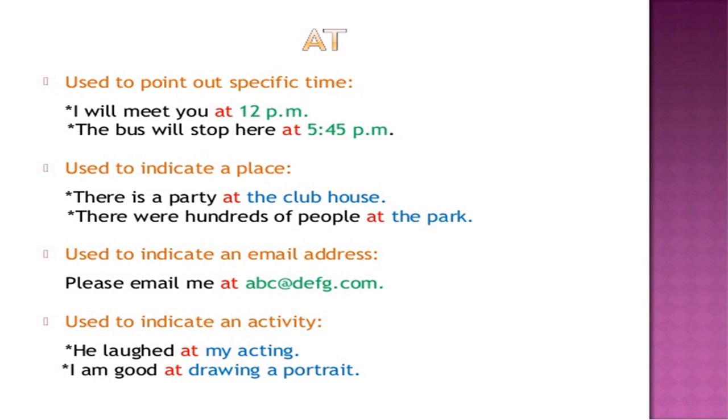Used to indicate a place. There is a party at the clubhouse. Used to indicate an email address. Please email me at this particular email. Used to indicate an activity. He laughed at my acting. We have discussed this use in the position of preposition also. So they were the uses of at.